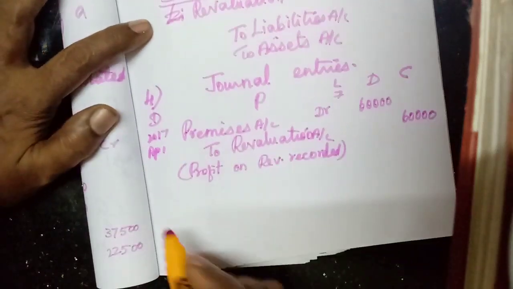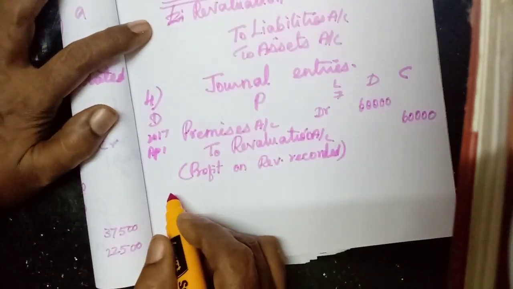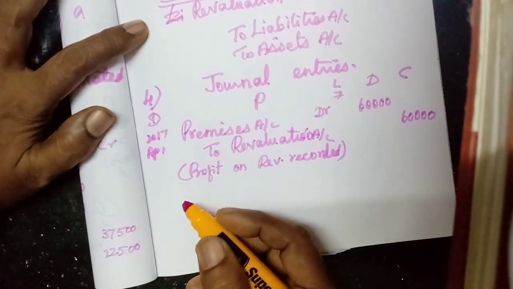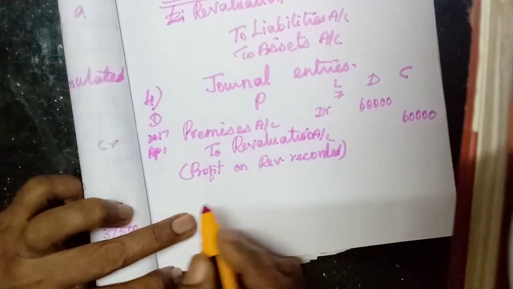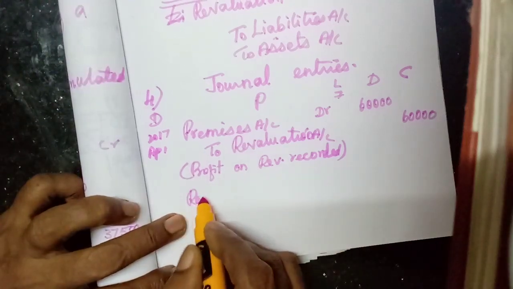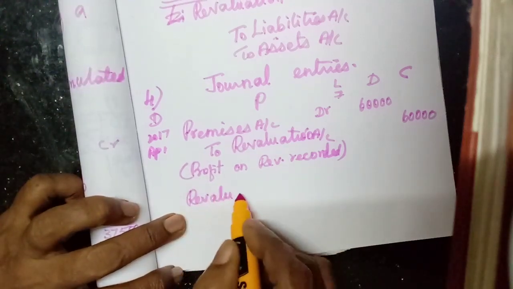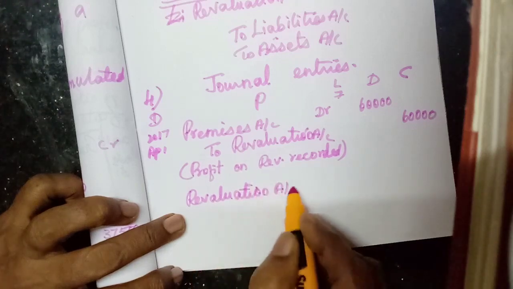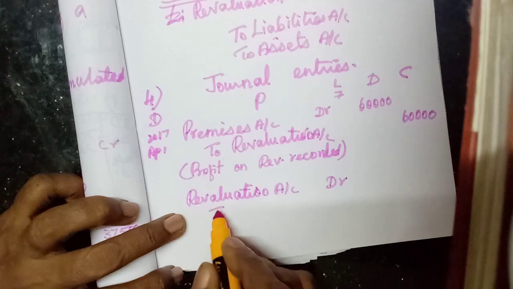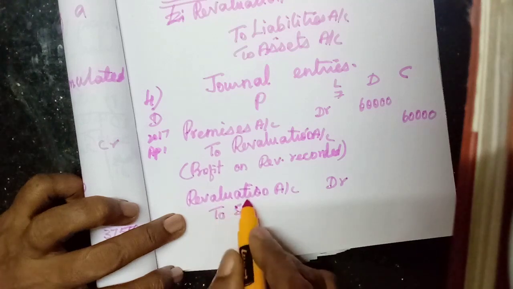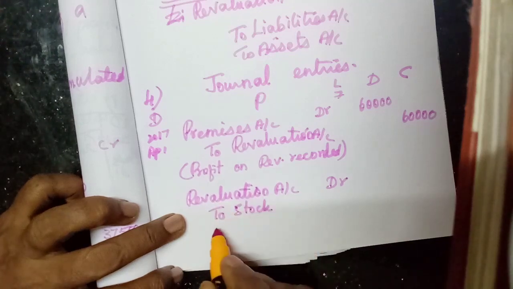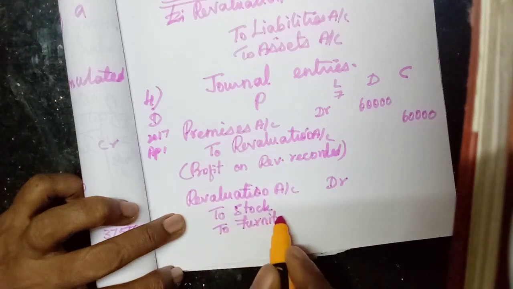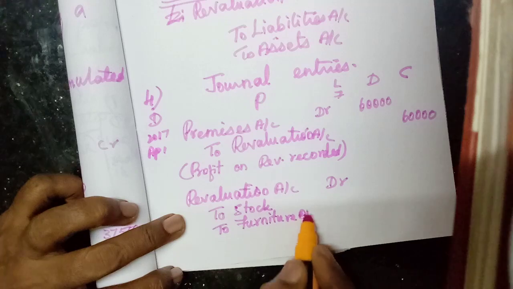Okay, then next one. Depreciate stock, furniture, machinery. So which account should be debited? Revaluation account should be debited, to stock, furniture, machinery.